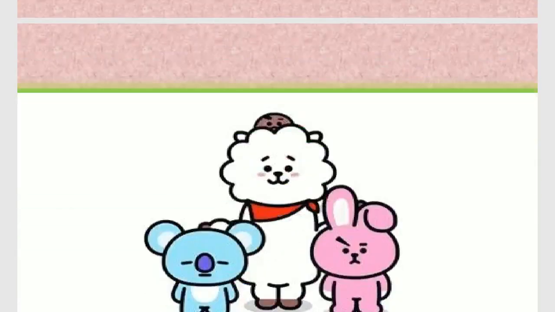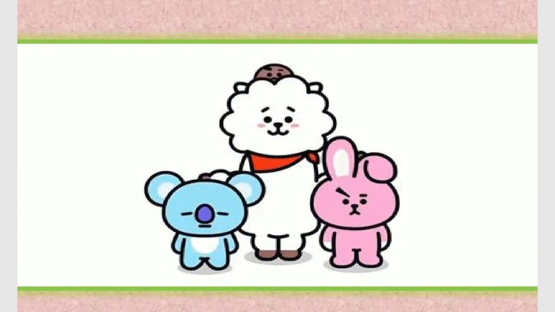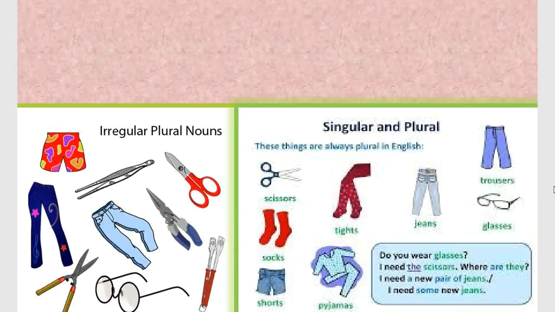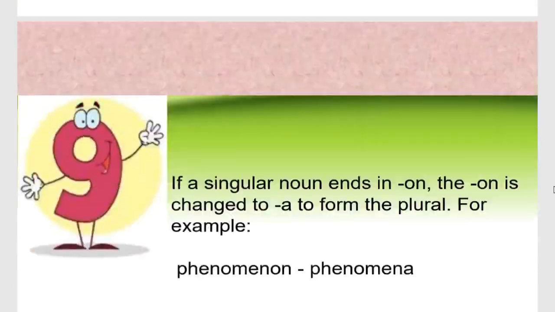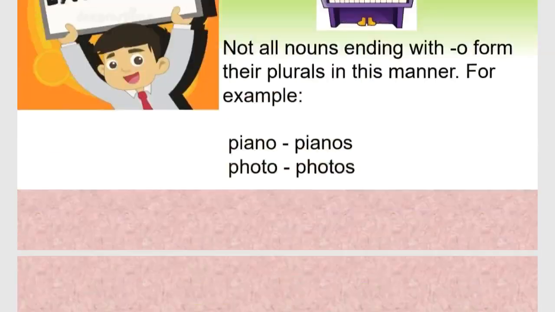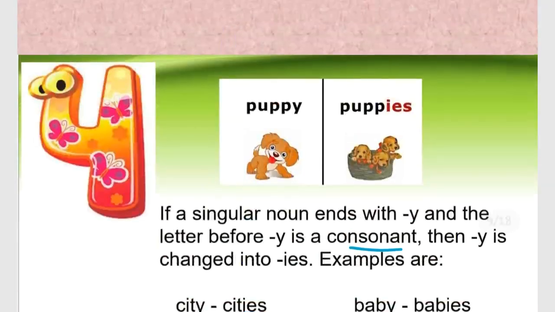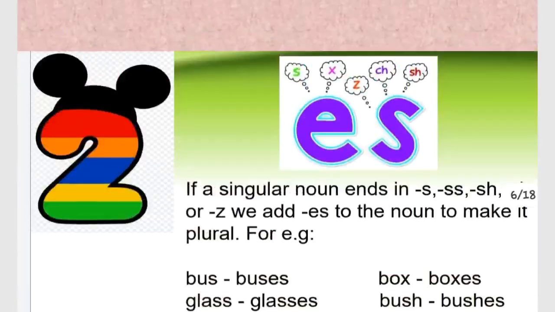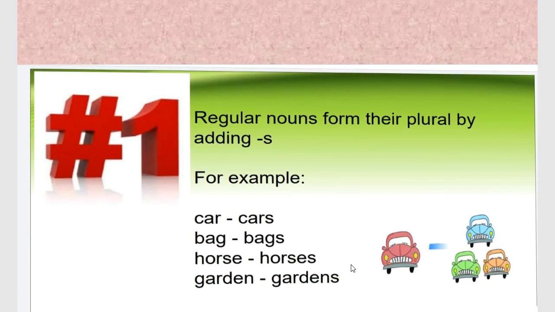Okay. So with this we come to an end of the discussion of this topic. I will quickly revise once again with you all the rules. So let us come to the first rule. What was the first rule? That with regular nouns in the singular form, we generally add s to form its plural. Okay, car, cars, bag, bags.